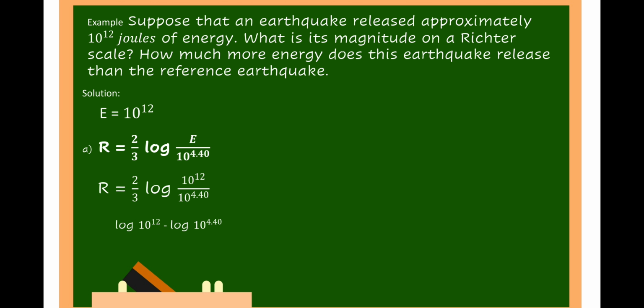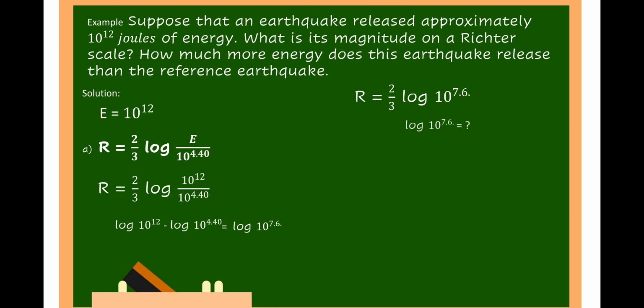So log of 10 raised to 12 over 10 raised to 4.40, we're going to subtract. That's log 10 raised to 12 minus log 10 raised to 4.40 is equal to log 10 raised to 7.6. So R now is equal to 2/3 log of 10 raised to 7.6.